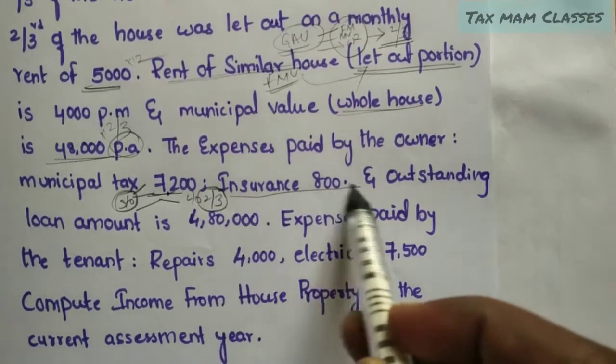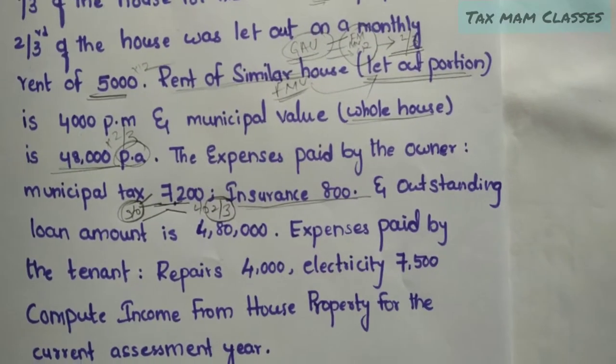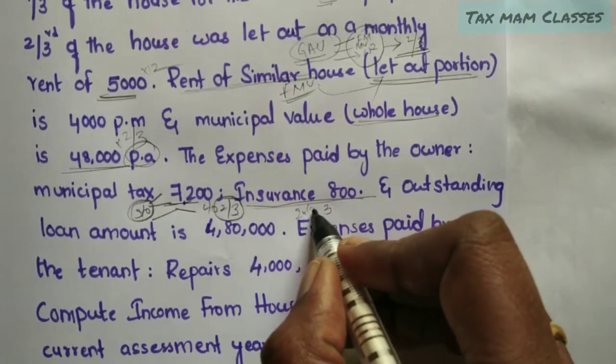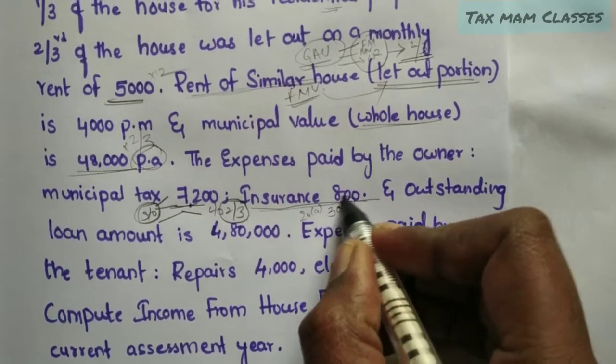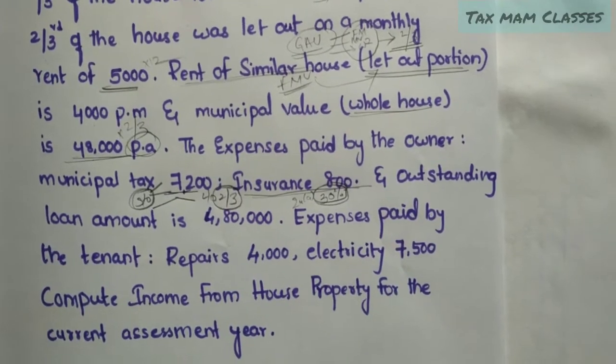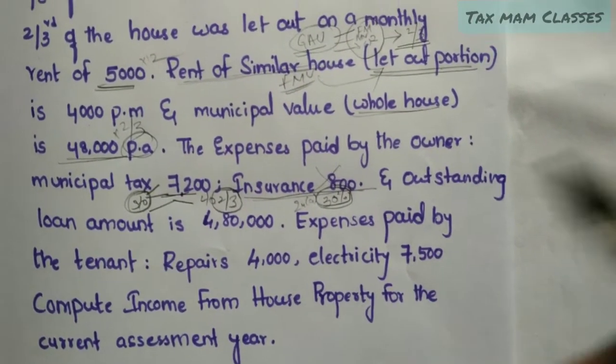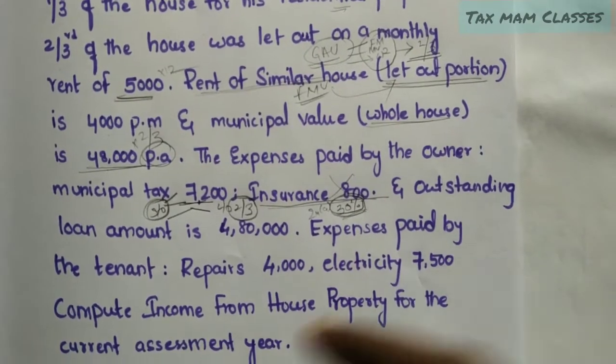Insurance is not allowed as deduction. Why? Because irrespective of the expenditure, there is the standard deduction under 24A, 30% of the net annual value, which will be allowed as deduction. Whatever expenditure he may have, the total 30% of NAV will be allowed as deduction.